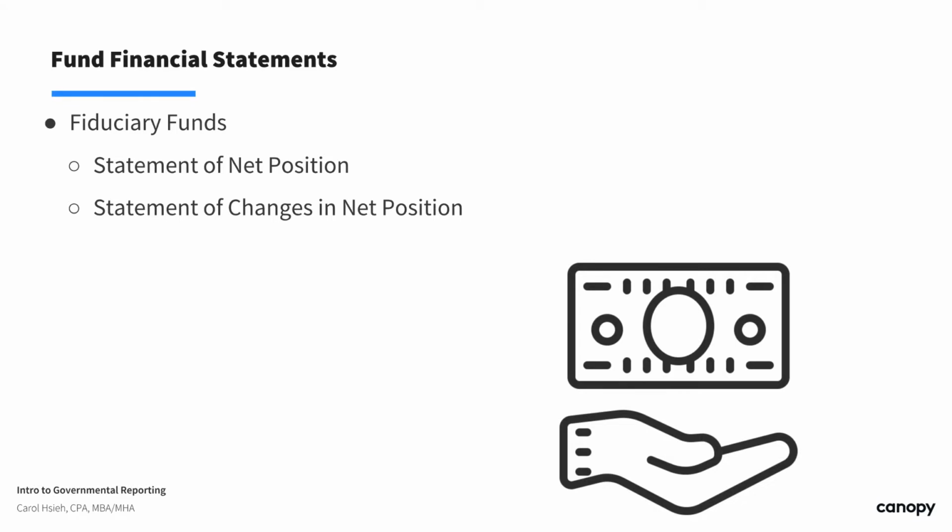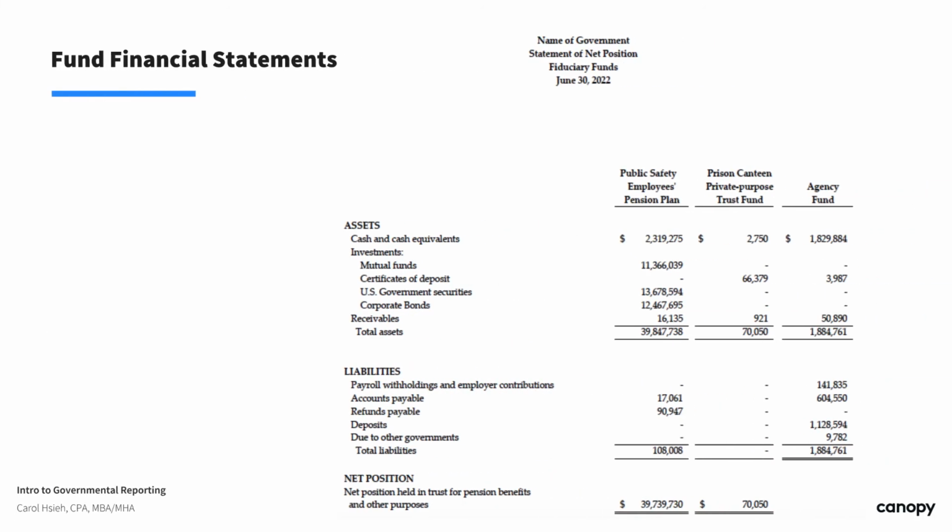So fiduciary fund financial statements has two financial statements. It has a statement of net position and a statement of changes in net position. And as we talked about earlier, fiduciary funds are resources held by a government, but really belong to other individuals or entities other than the government. Examples of these fiduciary funds are trust funds and agency funds.